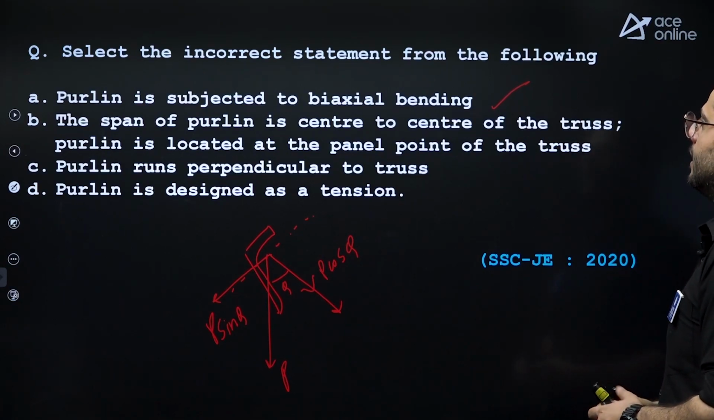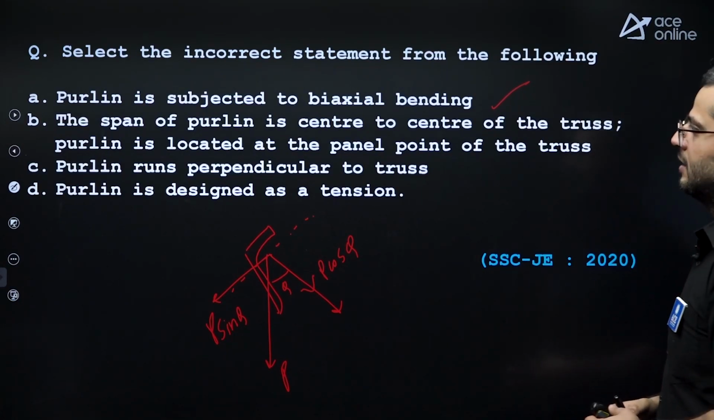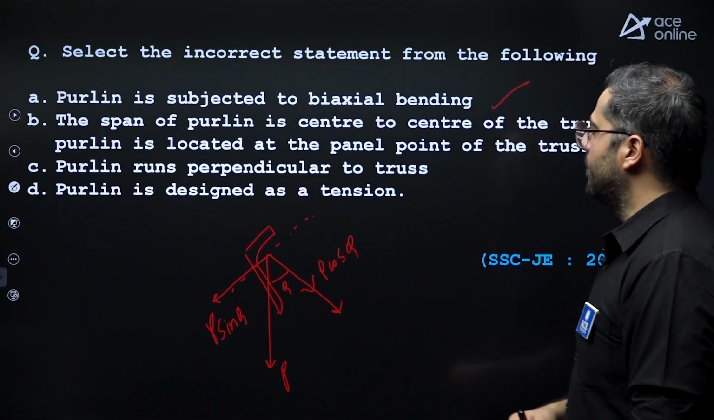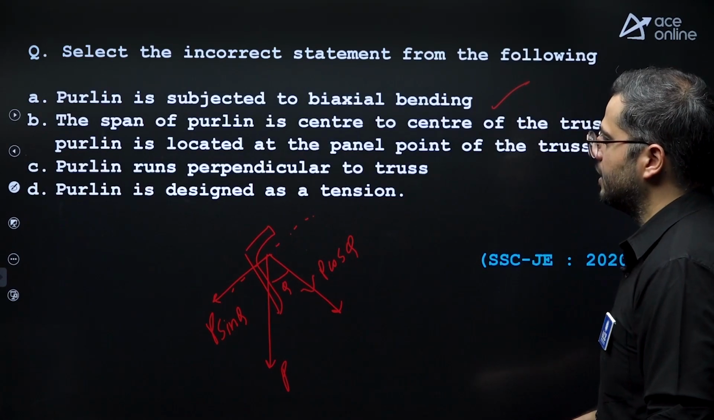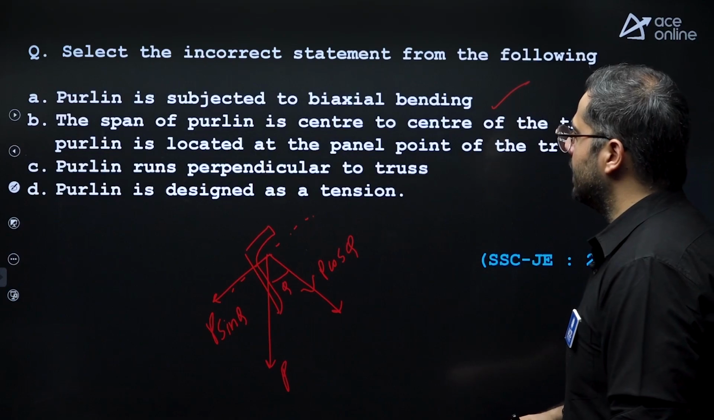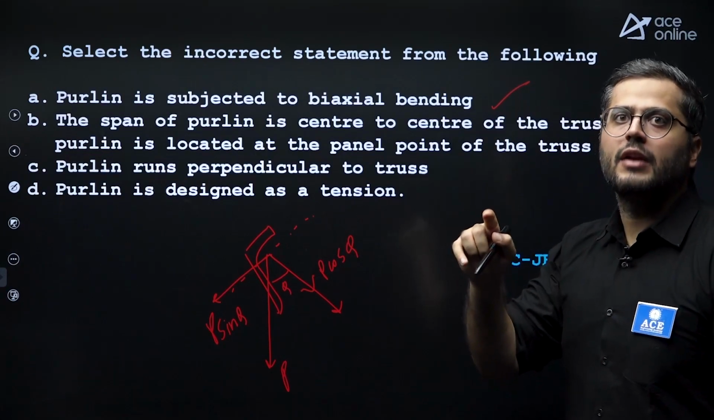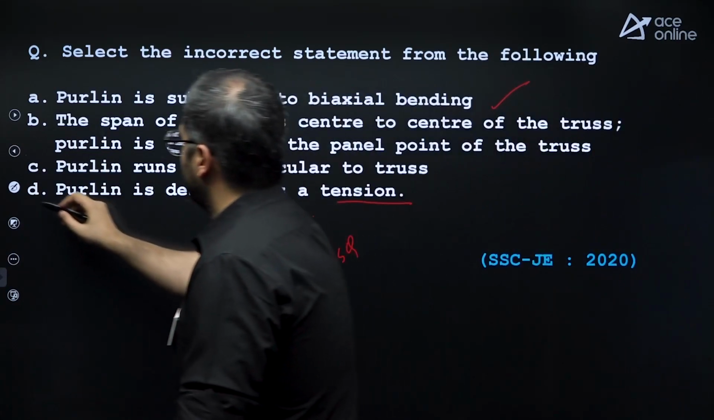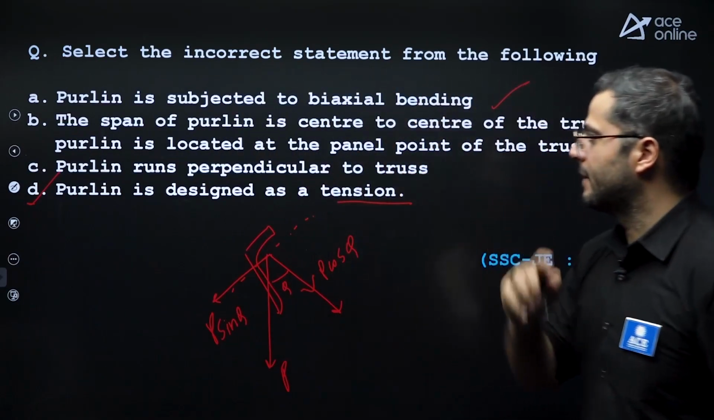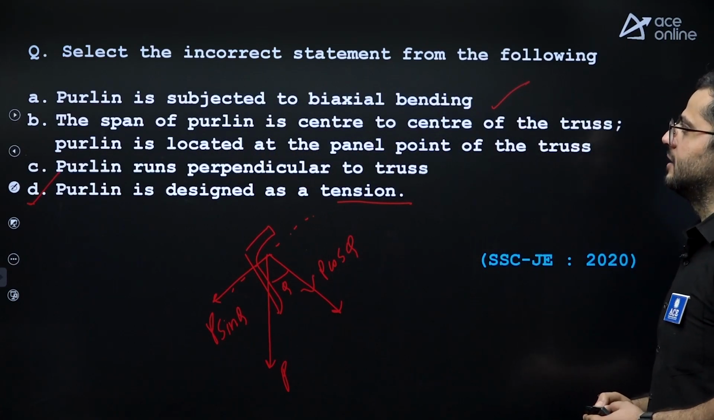The span of the purlin is center to center of the truss, correct. Purlin runs perpendicular to the truss, correct. Purlin is designed as a beam, right? Flexure member, not tension member. Option D is wrong. Right? Option D is the correct answer over here.